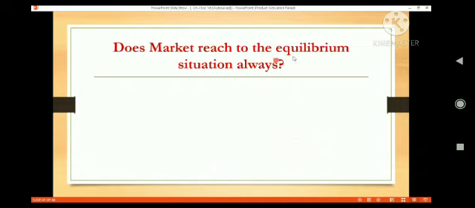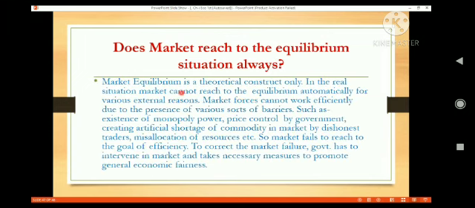Now let us go to another thing: does the market reach the equilibrium situation always? We are saying that the market works very efficiently. There are two forces, demand forces and supply forces. It works very efficiently and the market reaches the equilibrium. But actually, does the market always reach the equilibrium situation? Let us see. Market equilibrium is a theoretical construct only. In the real situation, the market cannot reach equilibrium automatically for various external reasons.